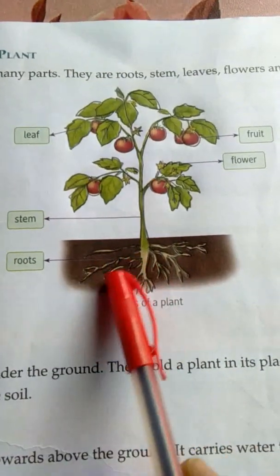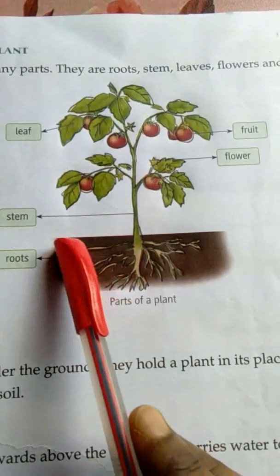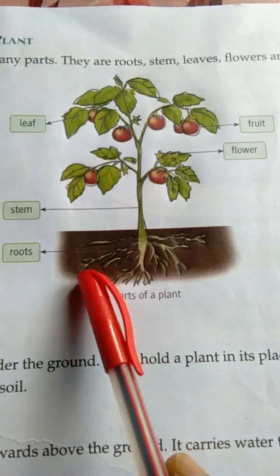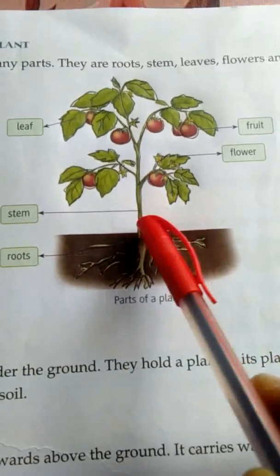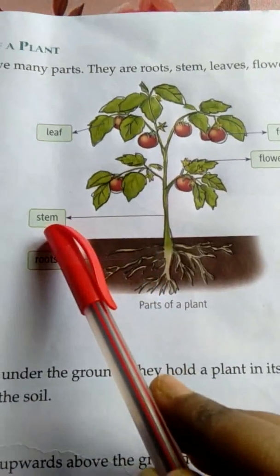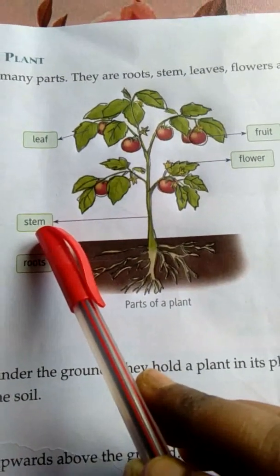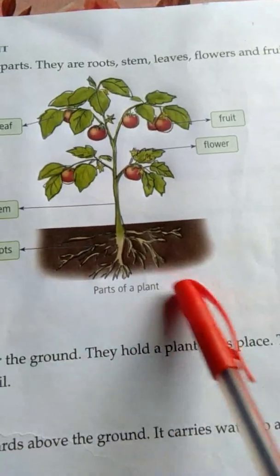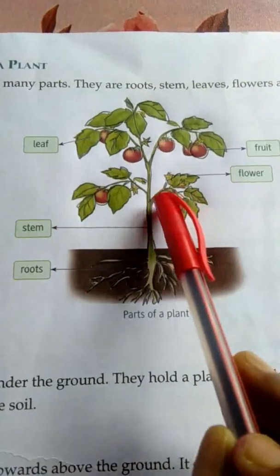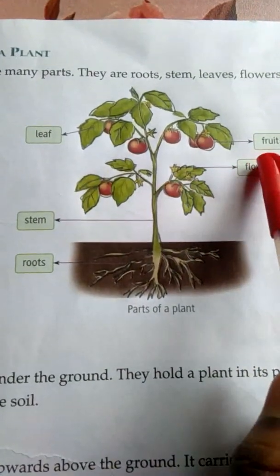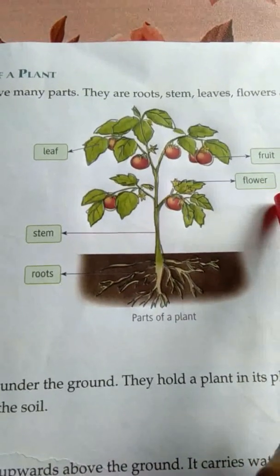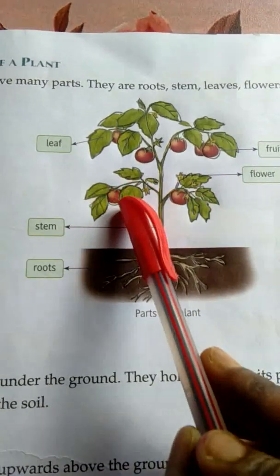See, this is the root, which I have already told you remains under the ground. This much part remains under the ground, and these are the roots. Next, above the ground is the stem. Roots are under the soil or ground. Stem bears fruits, flowers and leaves.